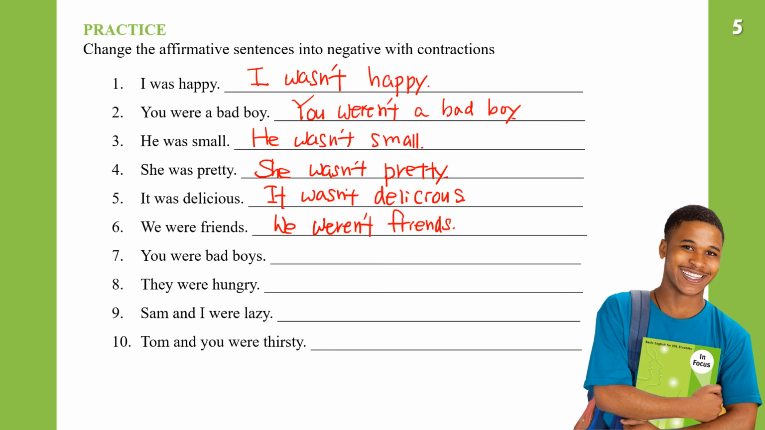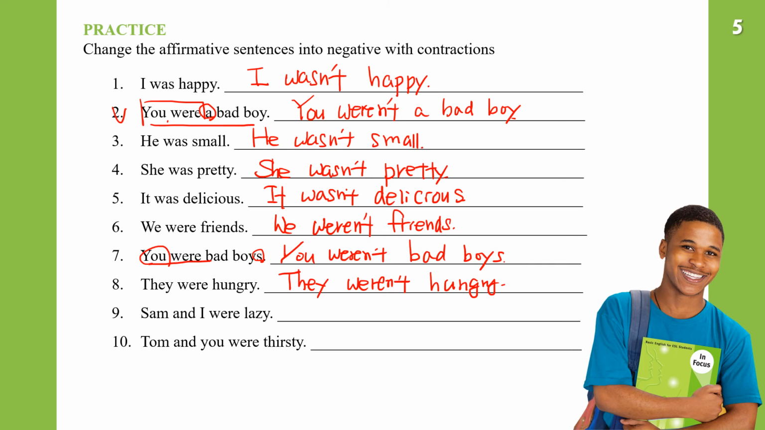Next sentence is you were bad boys. Look at number 2, you were a bad boy. The form is the same here, but this is singular, a bad boy. And then number 7, you were bad boys. So this is plural. You were not bad boys, so the contraction is you weren't. You weren't bad boys. Number 8, they were hungry. So they were not hungry. They weren't hungry.